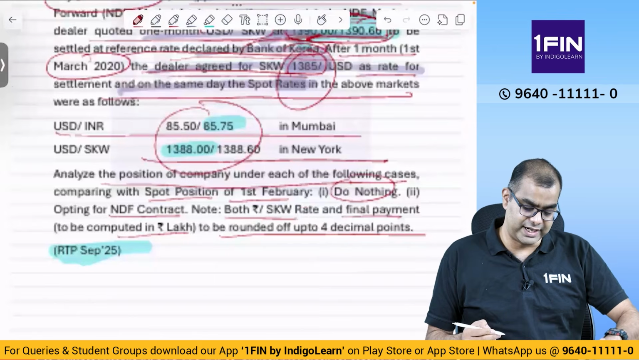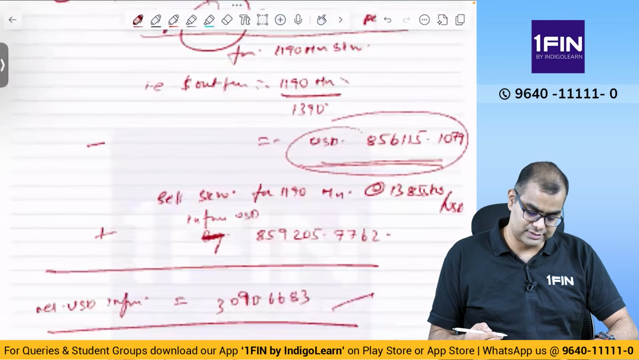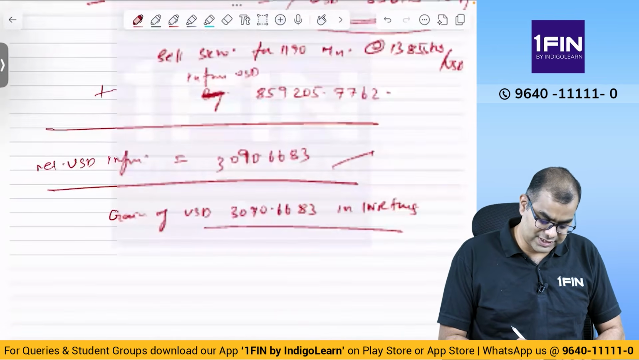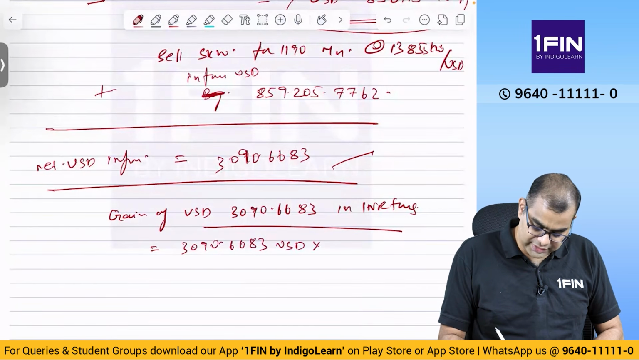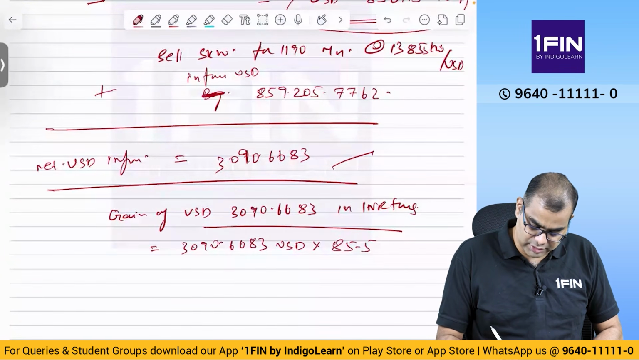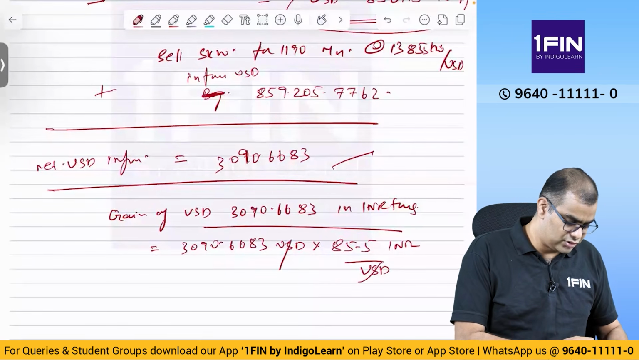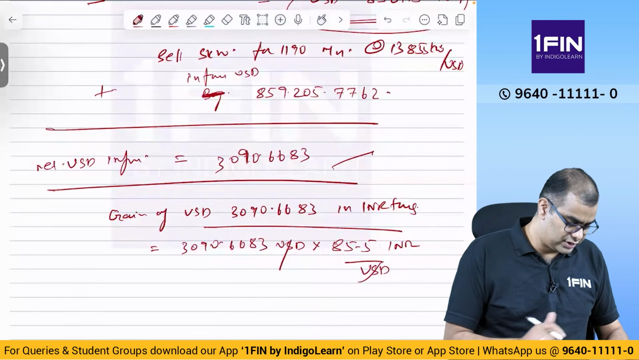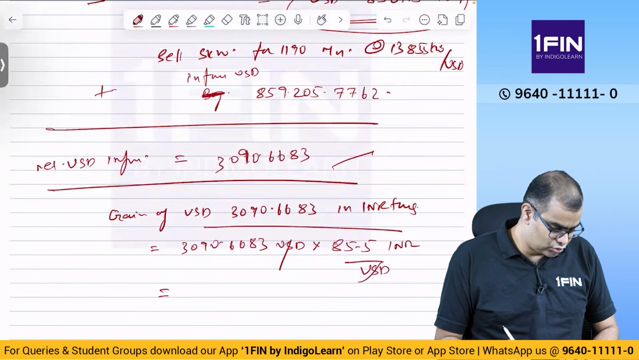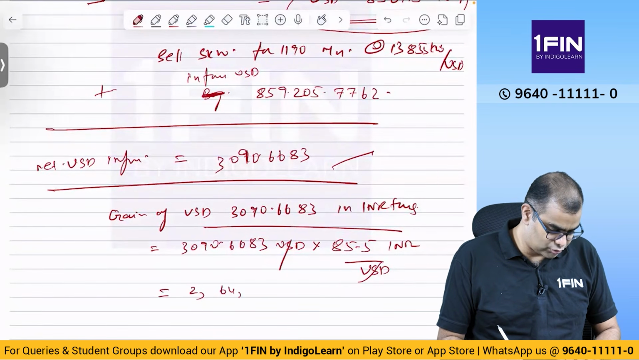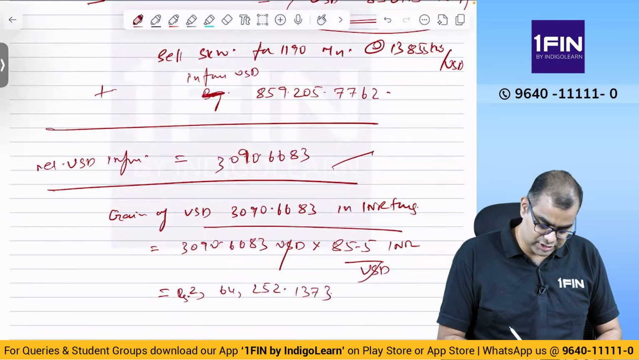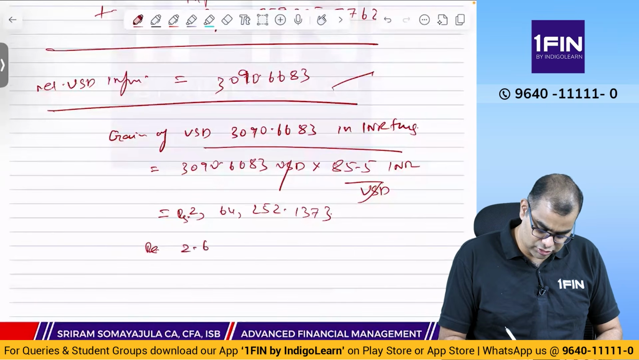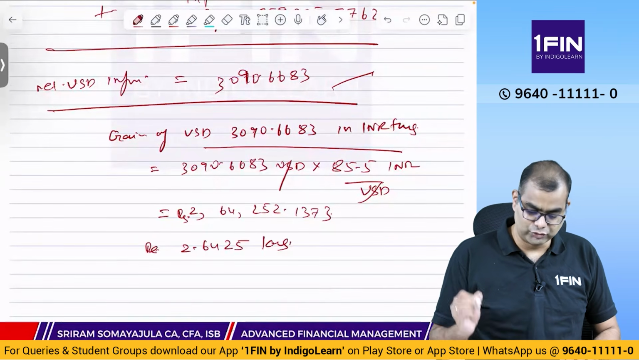85.5. So he will buy from you at 85.5. So you will get that many rupees. So that is equal to 3090.6683 USD into 85.5 INR per USD. So USD cancel, you will get 2,64,252.1373 rupees. You convert this into lakhs, you get rupees 2.6425 lakhs. You got 2.6425 lakhs.